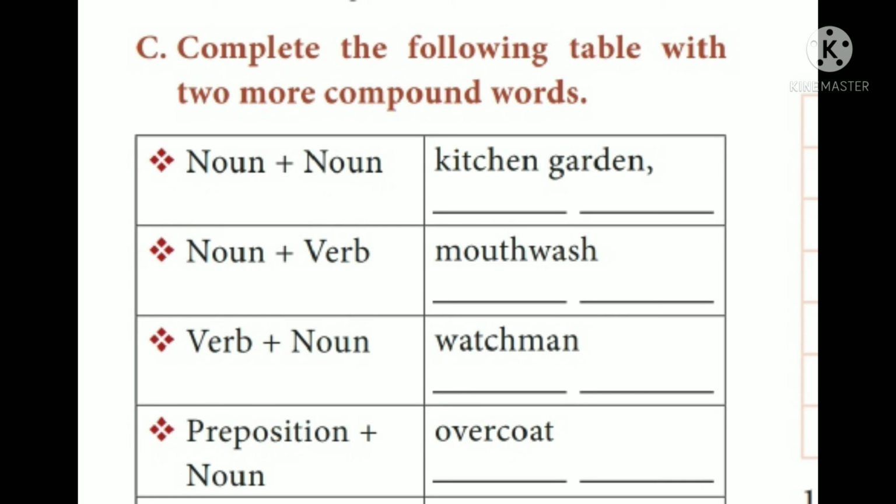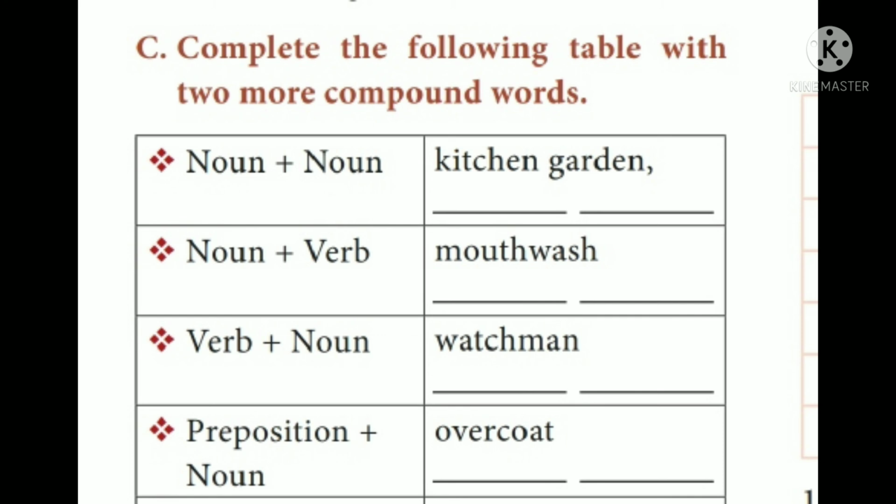First we'll see the first four now. First one, noun plus noun. Here they have already given one example, kitchen garden. So kitchen is a noun, garden is another noun. So you are using two nouns and forming a new compound word. Second one, noun plus verb. So here noun is mouth, verb is wash. Already I told you what a verb is. Verb is an action word. So here a noun and a verb you are combining into a new word, that is mouthwash. We can give one more example.